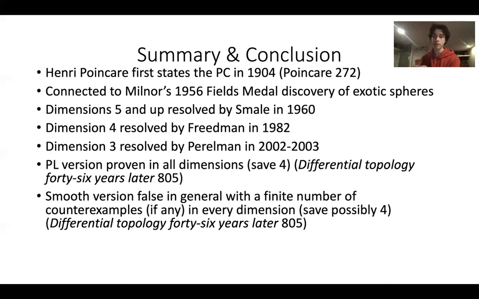I'm running overtime here, so I'm going to skip my summary, but I want to open up the question here and let you guys know that there's analogs of the Poincare conjecture for piecewise linear and smooth manifolds. And interestingly, the piecewise linear Poincare conjecture has been proven in every dimension aside from 4, and the smooth Poincare conjecture is actually false. So I thought that's very interesting, a good way to open up the topic a little bit for the end of this presentation.